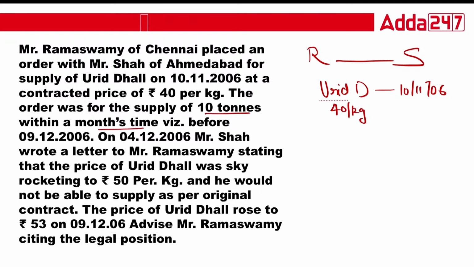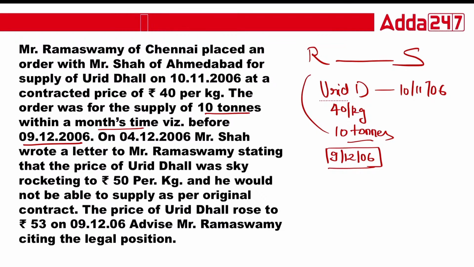It means Ramaswamy wants 10 tons. 1 ton is equal to 100 kg, so 10 tons is 1000 kg. The supply must be made before 9/12/2006. That is the ultimate time by which Shah has to perform. Within that period, he has to perform.